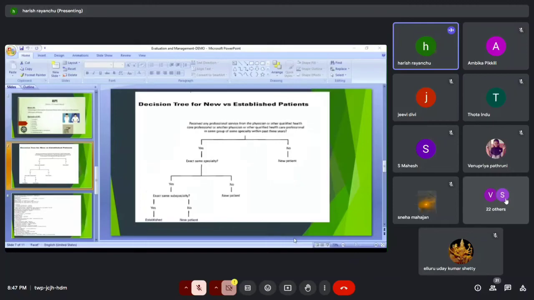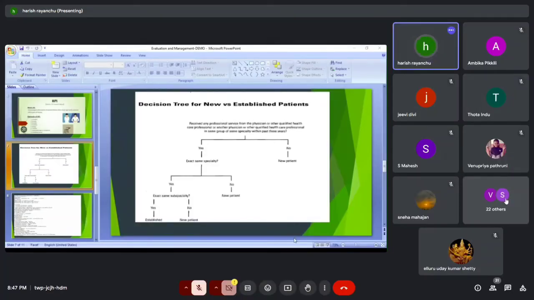So guys, generally when you are going to bill these office visits in MOP, we have this new and established patient concept. For a new patient, we have separate E/M codes. For established, we have separate E/M codes. Based upon MDM or time, we have separate specific levels.